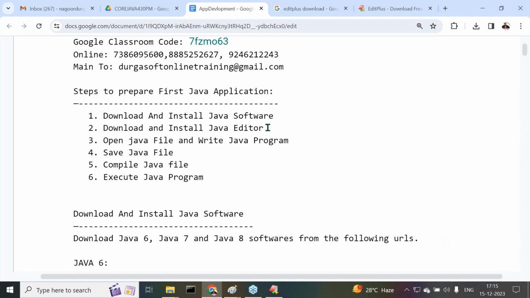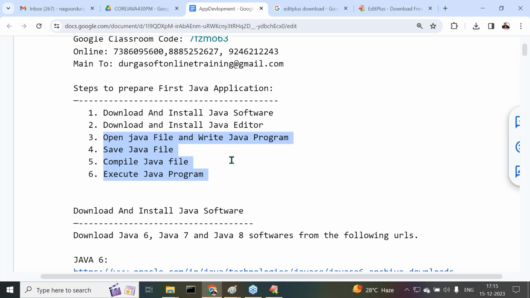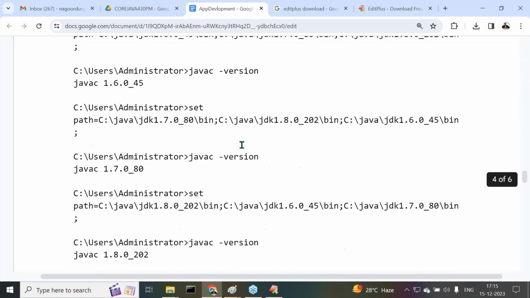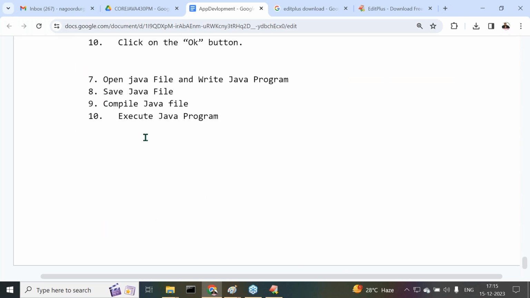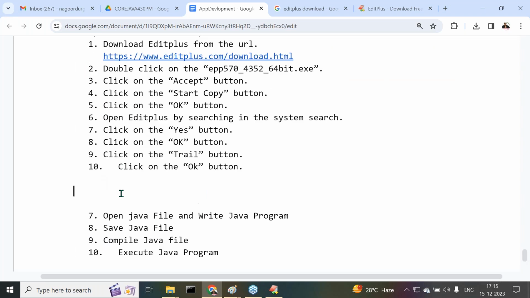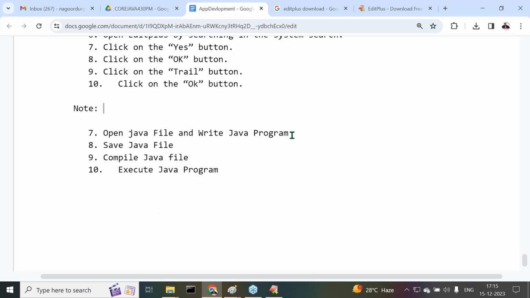Now see this one, download and install Java editor, that is completed. Right, one minute. Let me take this at the end. And one more conclusion here I want to give before going to take all these points. One conclusion I'm telling you. What is that? Note type of point here. Observe carefully.